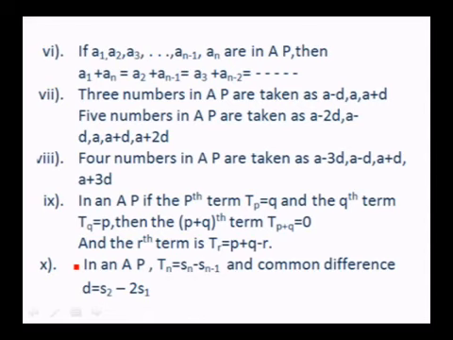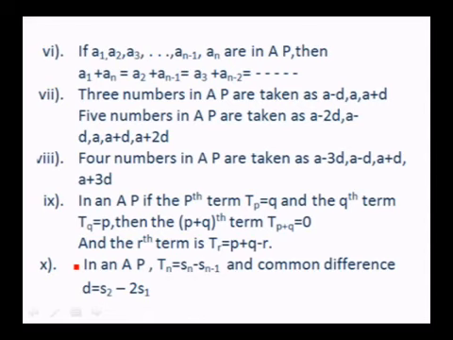Next one is, if in an AP the pth term TP is equal to Q, and the qth term TQ is equal to P, then the P plus Q term TP plus Q is equal to 0. This will be helpful in solving certain problems when you find those problems in CET.